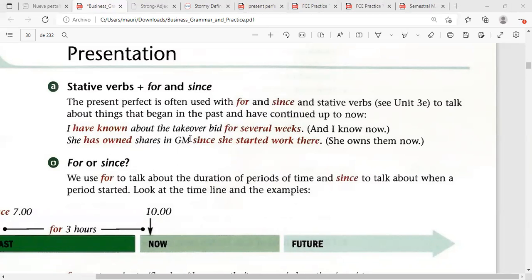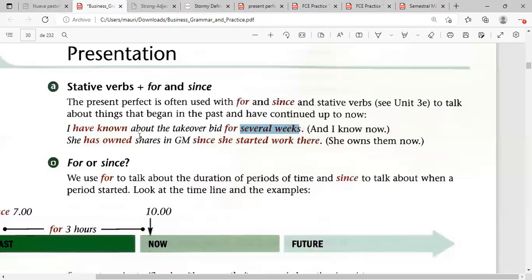I have known about the takeover bid for several weeks, and I know it now. So once again, several weeks: we talk about a quantity of weeks. So when we use for, we talk about a quantity of time. In this case, several is similar to saying some.